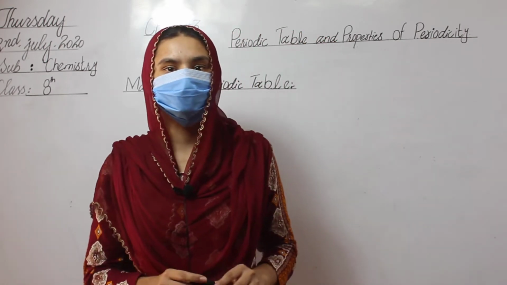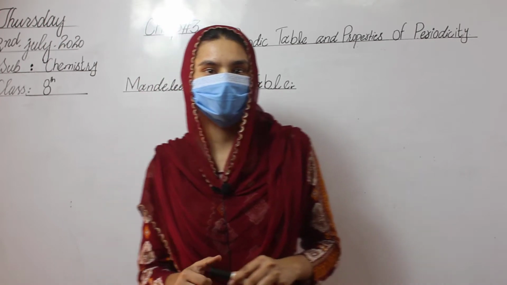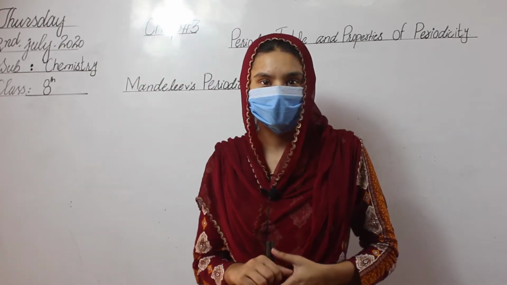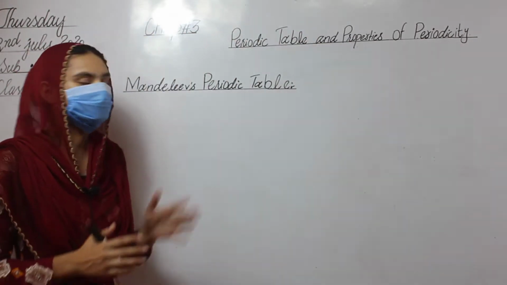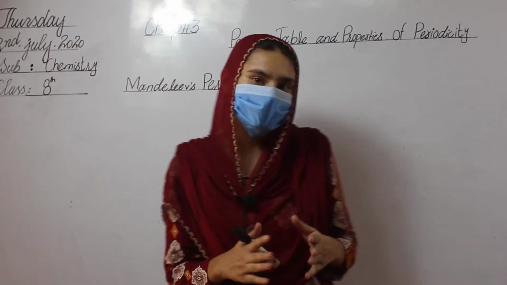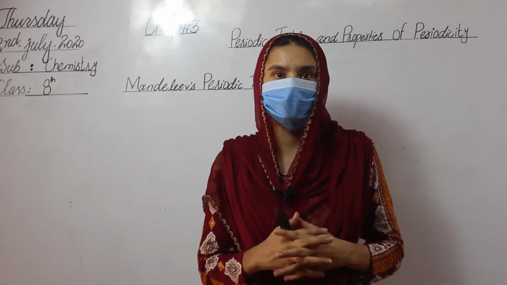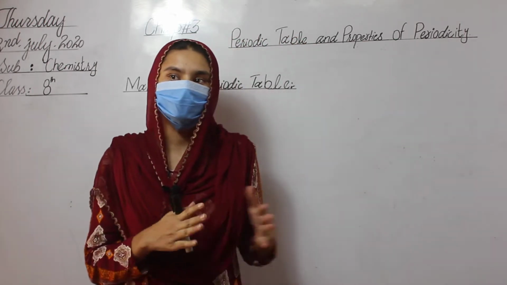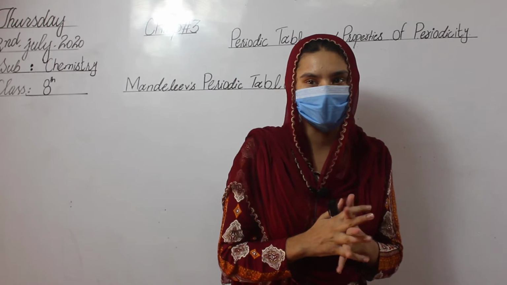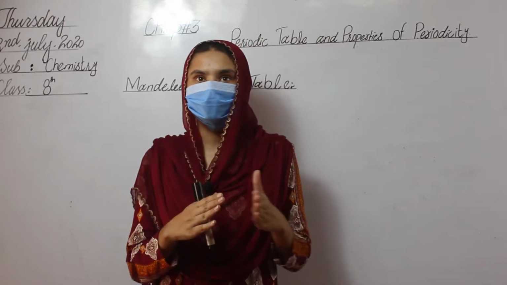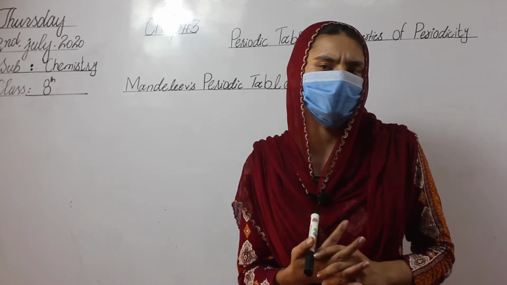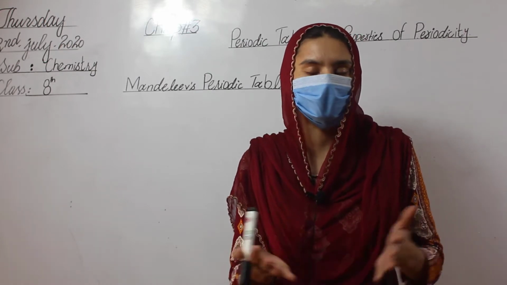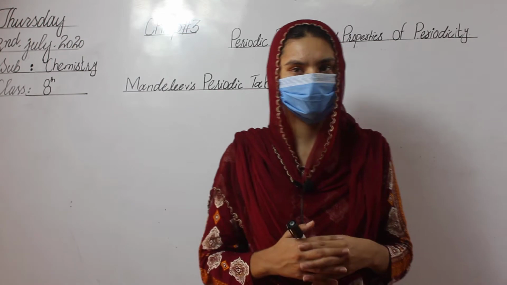Today I am here to teach you a new topic of class 8, chapter number 3. The topic of the discussion is Mendeleev's periodic table. In previous lectures, if you remember, we discussed some laws of scientists and their efforts at arranging the elements in a systematic manner in a periodic table.